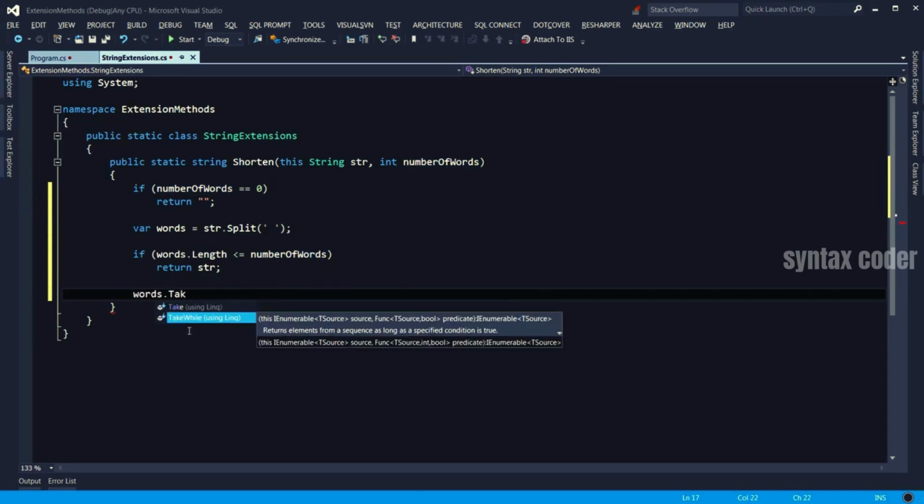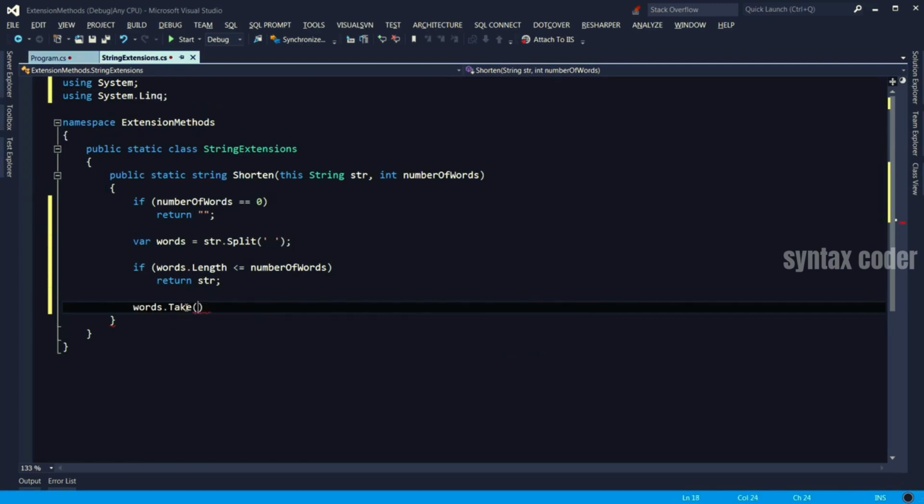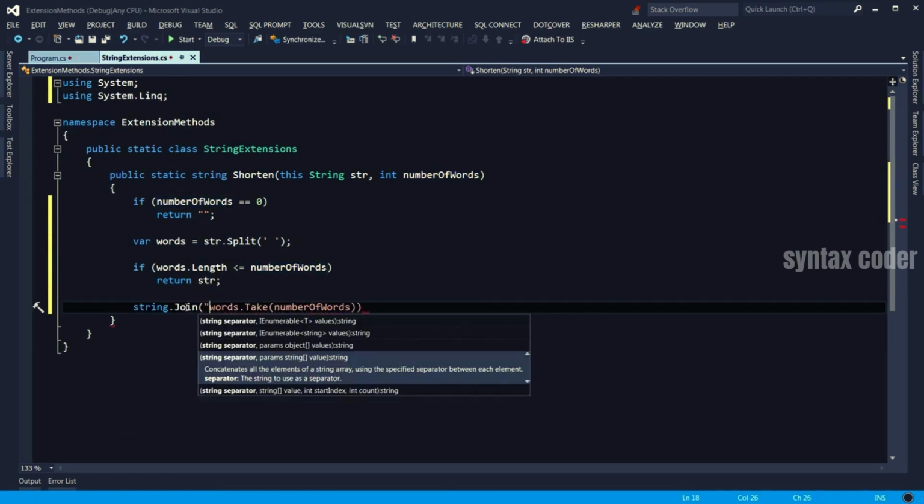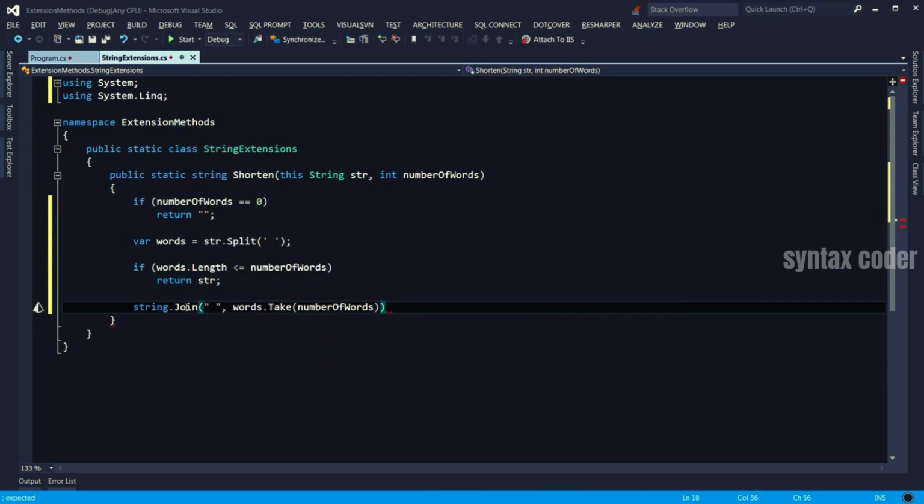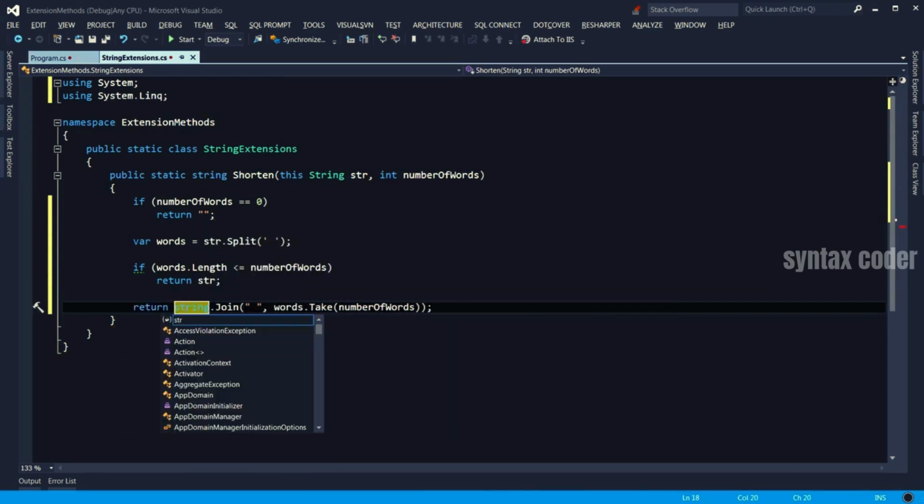Look, Take here is an extension method. If you look at words, the type of that is a string array. A string array does not have a method called Take. Later, Microsoft created an extension method called Take that can be applied on any class that implements the IEnumerable interface, in this case the string array. So we use the Take method here, I take this number of words, and I will join them with the space character and just return that.